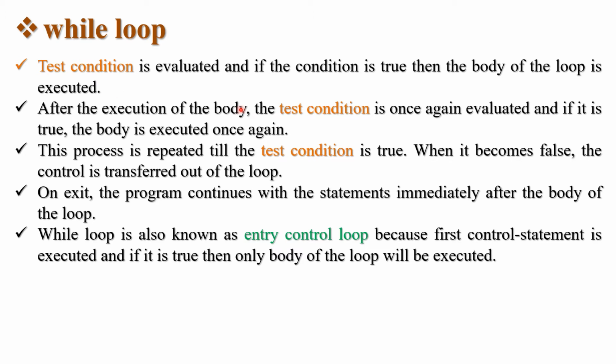After the execution of the body, the test condition is once again evaluated, and if it is true, the body is executed once again. This process repeats till the test condition is true. When it becomes false, the control is transferred out of the loop.